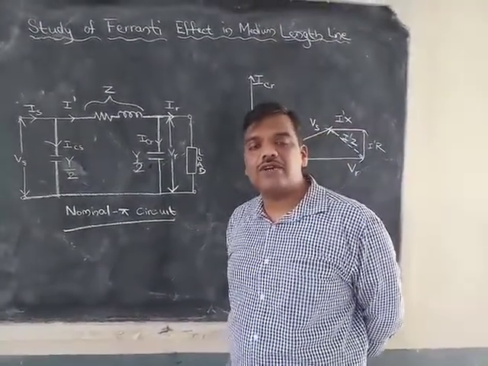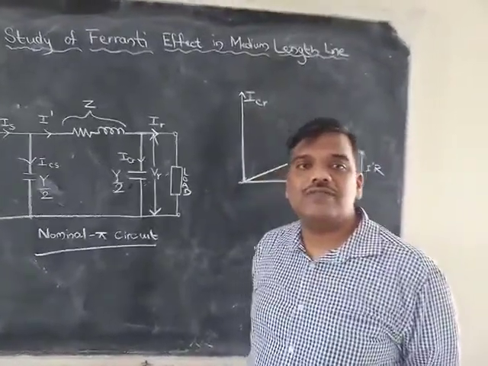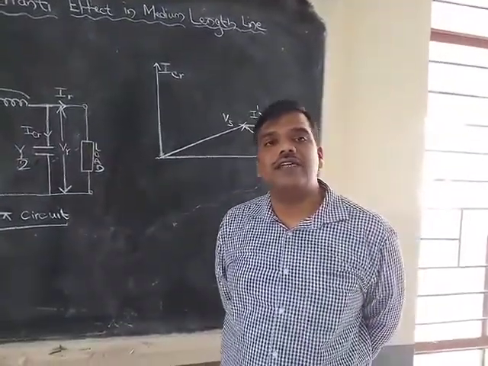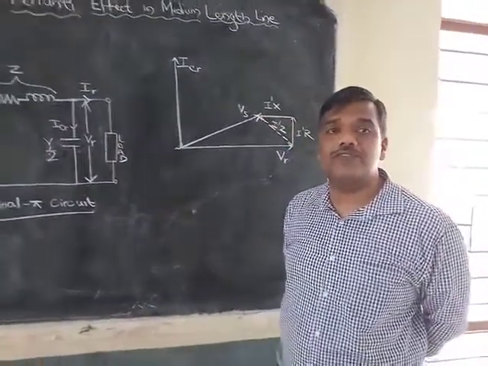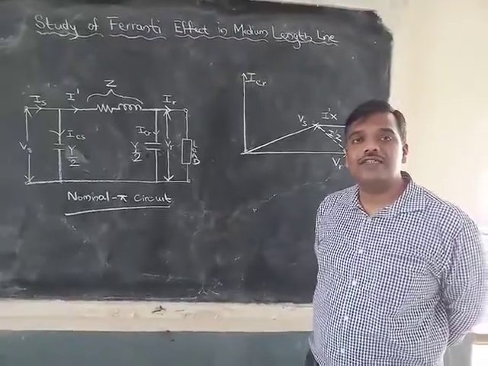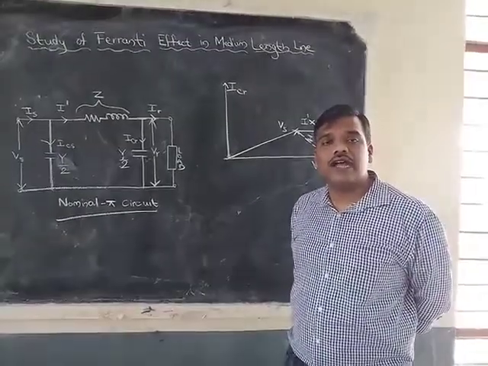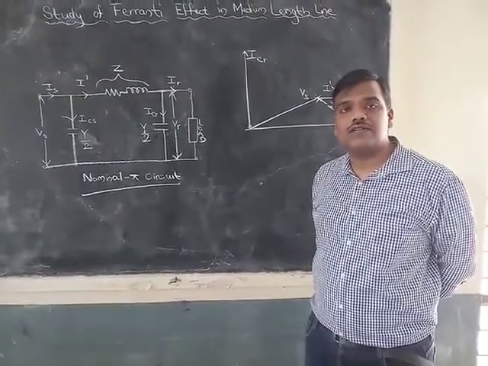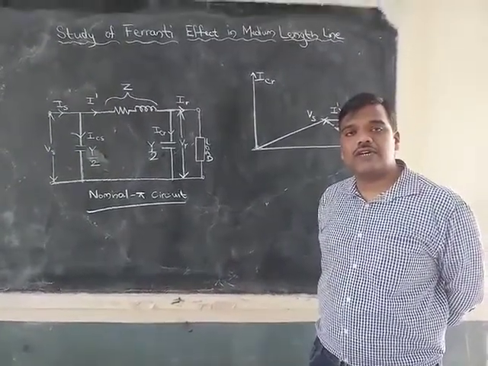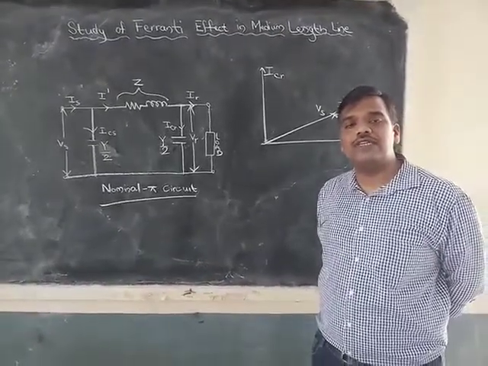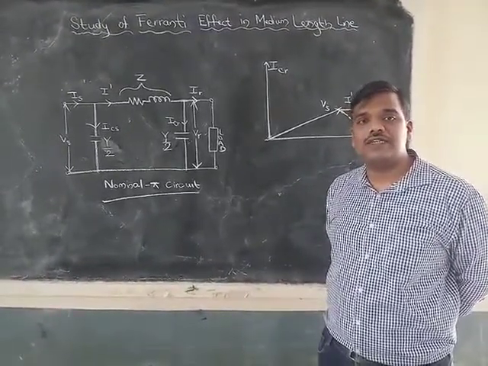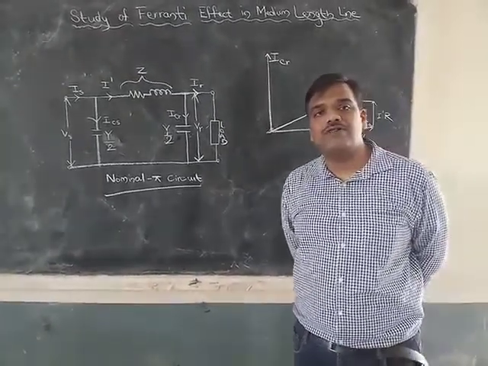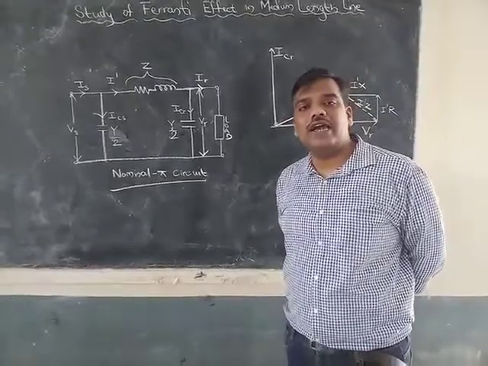Ferranti effect. What is Ferranti effect? Ferranti effect is the phenomenon in which there is an increase in the receiving end voltage compared to the sending end voltage at light load or no load condition. This effect can occur only in the case of an AC circuit. It cannot occur in a DC line because of the absence of R, L and C.